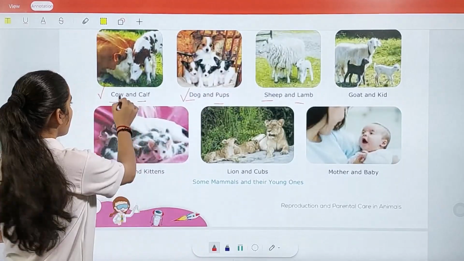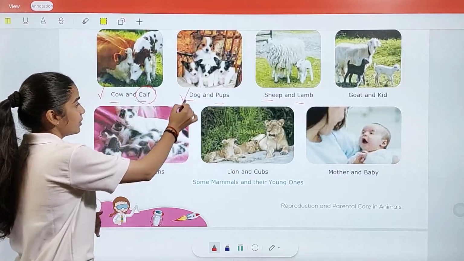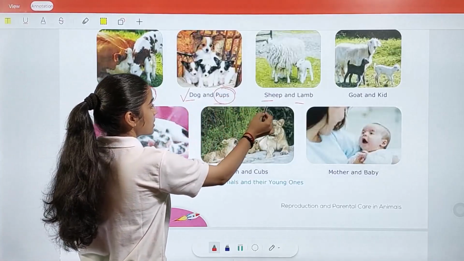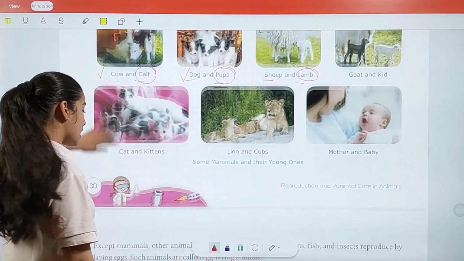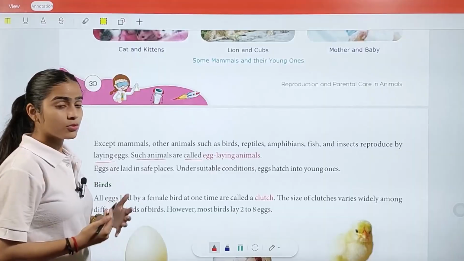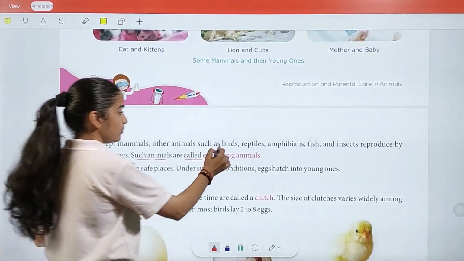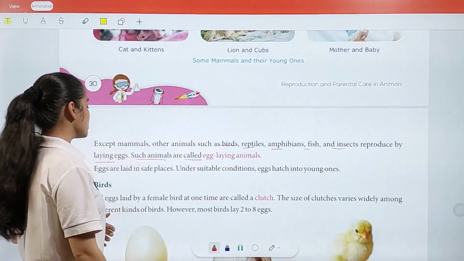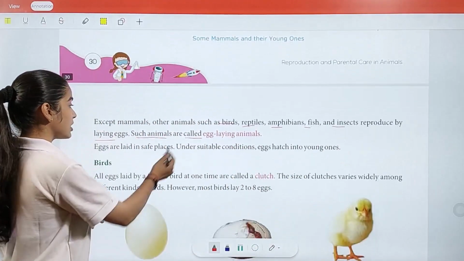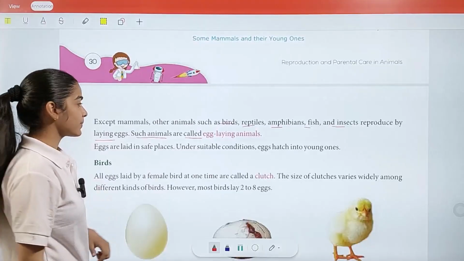The examples we have are cow, dog, sheep, goat. The baby of a cow is called a calf. The baby of a dog is a pup. The baby of a sheep is a lamb. So we understood this. Now we have to discuss the animals who lay eggs. These are the birds, reptiles, amphibians, fish and insects, who reproduce by laying eggs. Such animals are called egg laying animals.